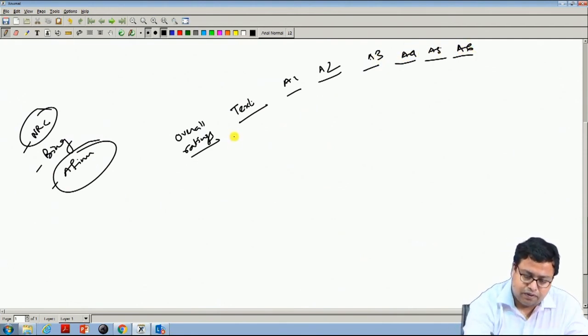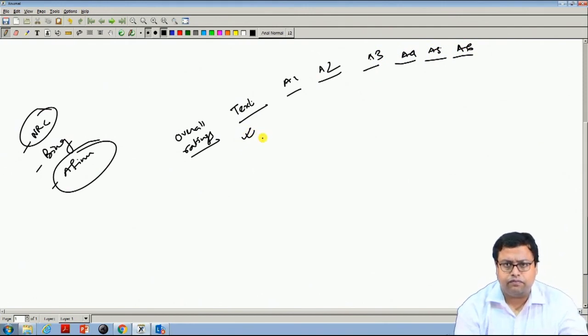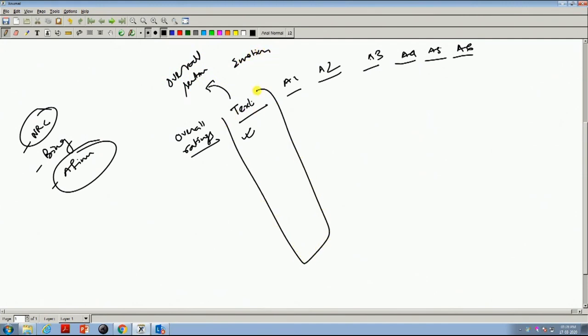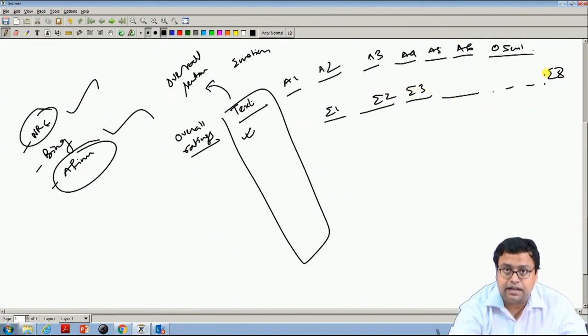Can I find out from this text the overall sentiment of this text and the emotions in this text? I can put this text through the NRC and Afinn libraries, and create another column which is overall sentiment, and then 8 emotions, let us say E1, E2, up to E8.